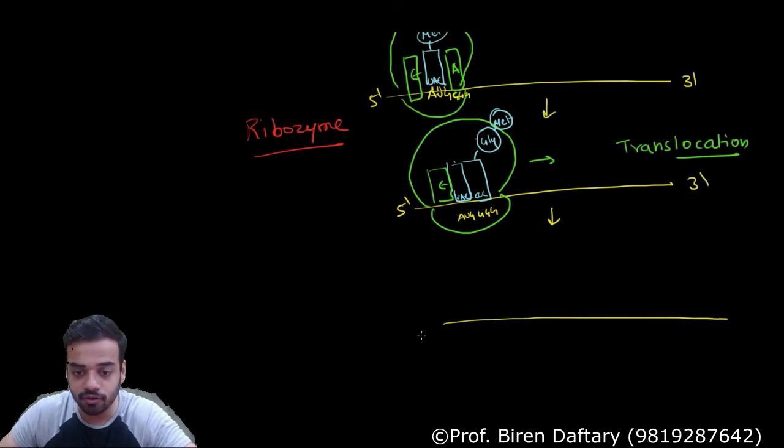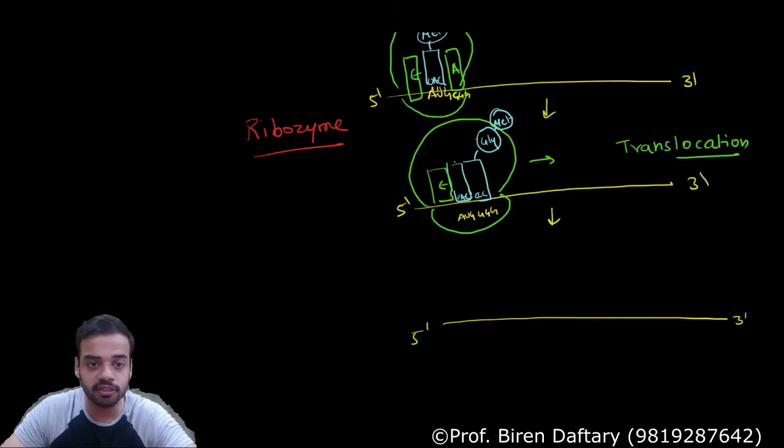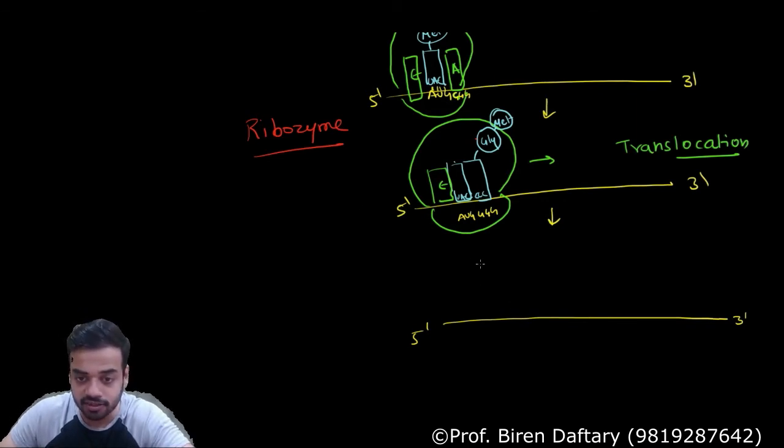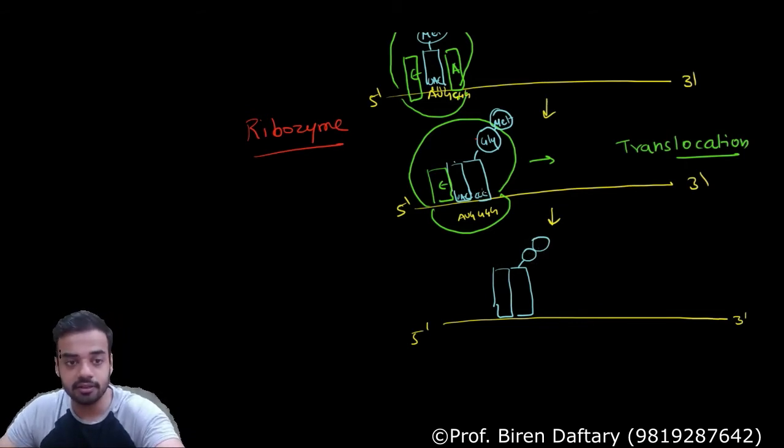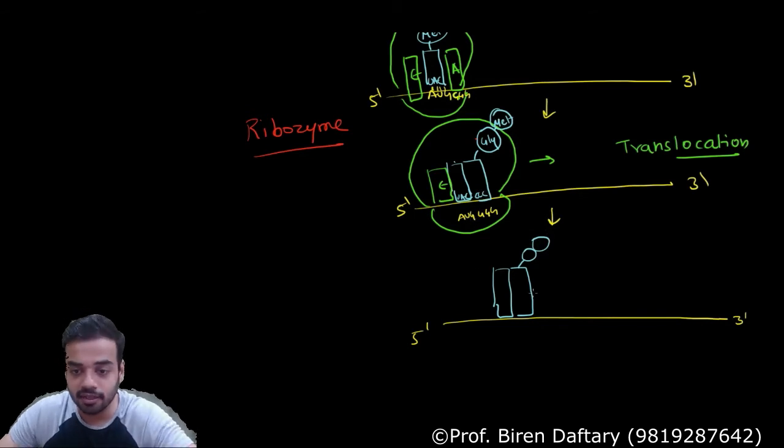This is your 5', this is your 3'. I am trying to show that the ribosome has shifted ahead. So now I am going to again show the tRNA. Just see the same position. This is your first tRNA, correct? This is your second tRNA, which has the two amino acids attached, glycine and methionine, and this third space which is present will be empty. So now your A site is empty, this is your P site.